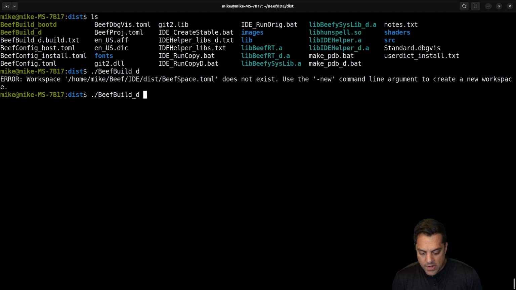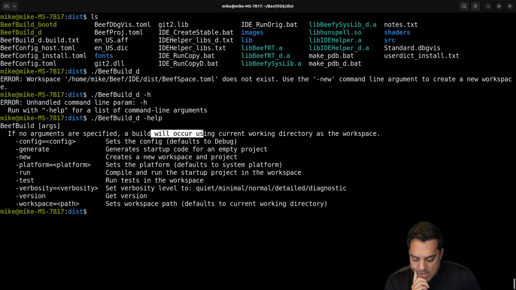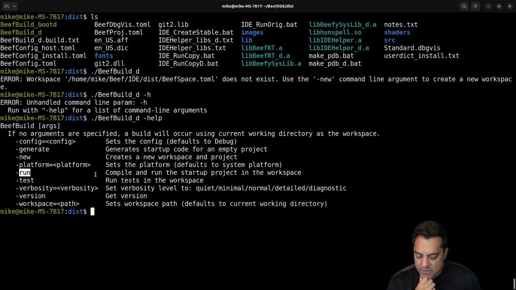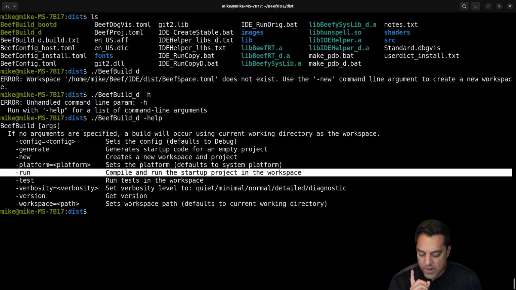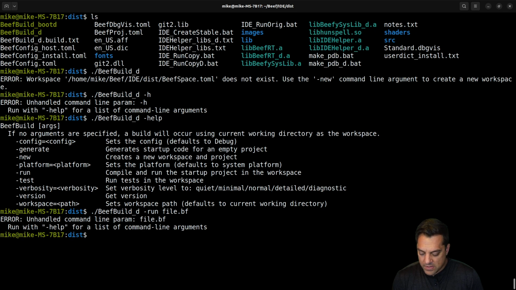Okay, yeah, use the new command line argument to create a new workspace. Oops, help. Okay, there we go. If no arguments are specified, a build will occur using current working directory as the workspace. Okay, so I guess I need a workspace or something. I guess for now I could probably just use -run here. And I did see it looks like the IDE is only available on Windows right now, which is fine. Can I just do run like file bf or something? Let's see here. Unhandled command line.